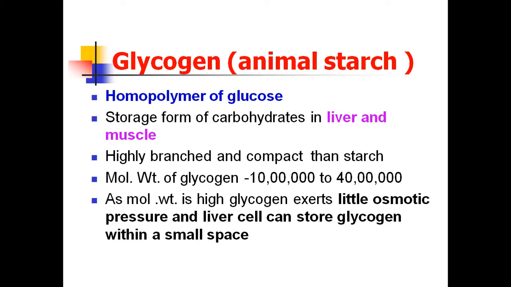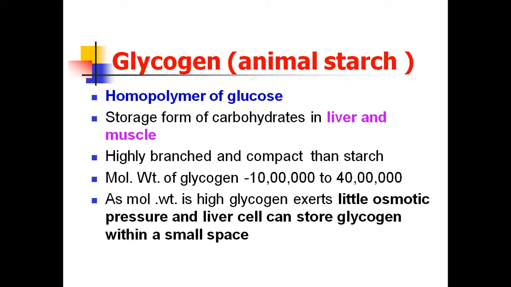This is a homopolysaccharide made up of glucose units. The carbohydrates are stored in the form of glycogen in the liver and in the skeletal muscle of animals. So glycogen is stored in the liver and in the skeletal muscle. This is the storage form of carbohydrate in animals. That is why it is called animal starch.